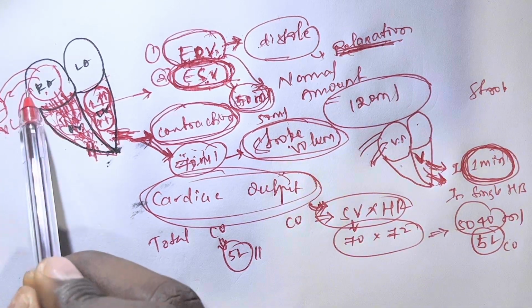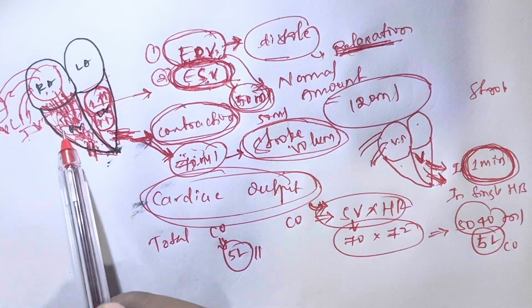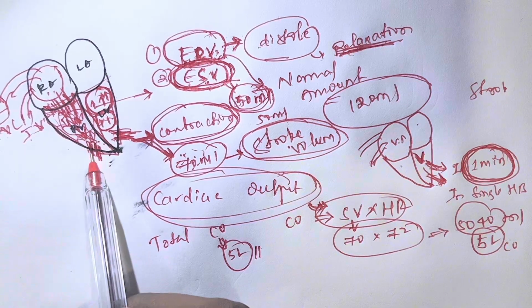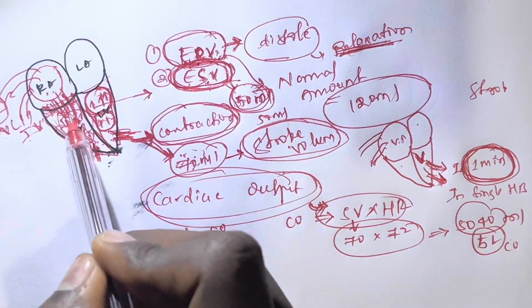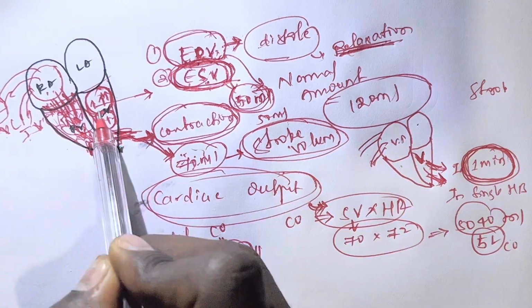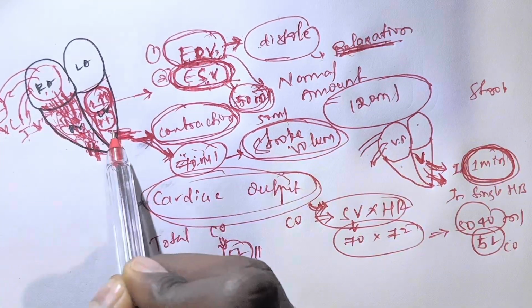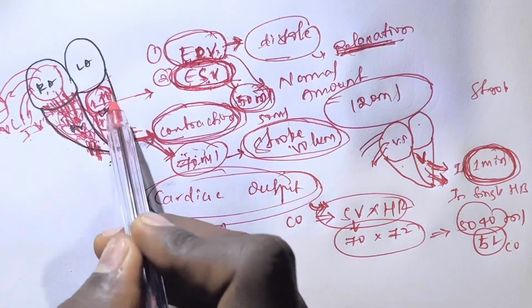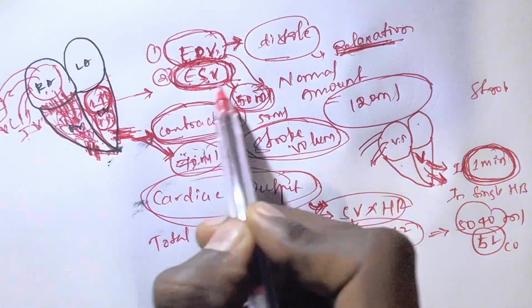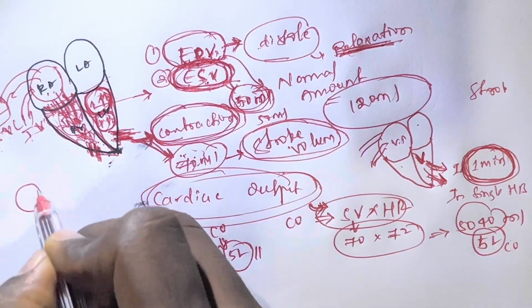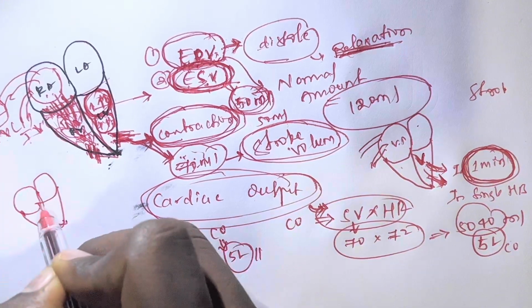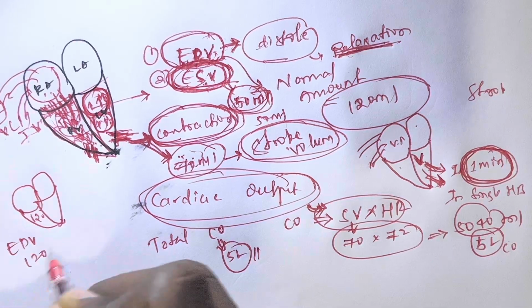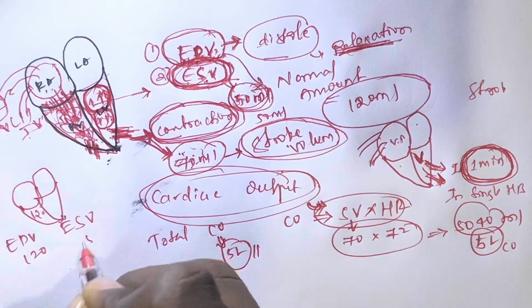The amount of blood which comes into the right atrium and the right ventricle after completion of contraction, or at the end of relaxation, is called the end diastolic volume. After this, the amount of blood which has been retained inside the ventricle at the end of systole is called the end systolic volume. Now I can clear this. Okay, this is the heart, a rough heart. The end diastolic volume is 120 ml, and the end systolic volume is 50 ml.